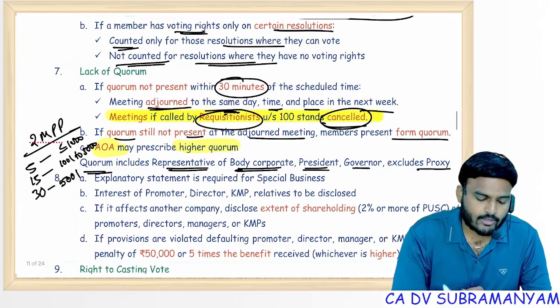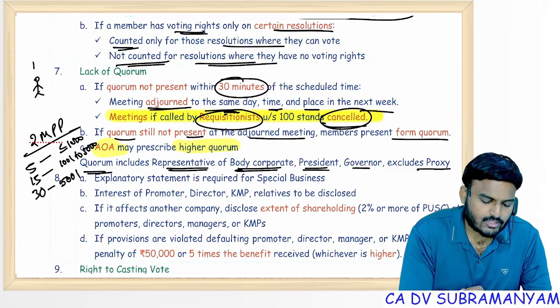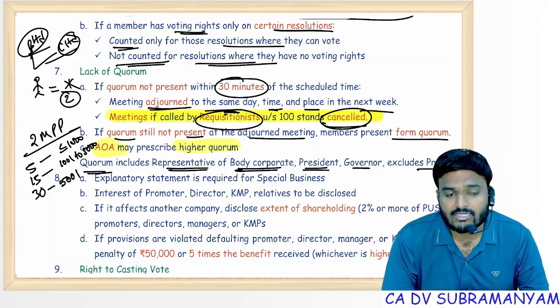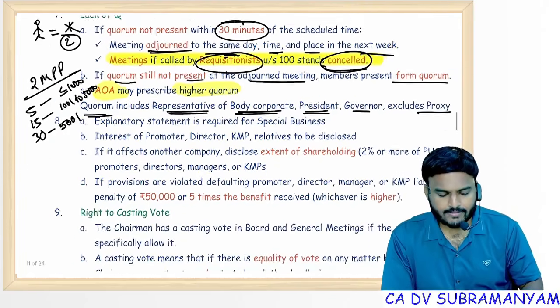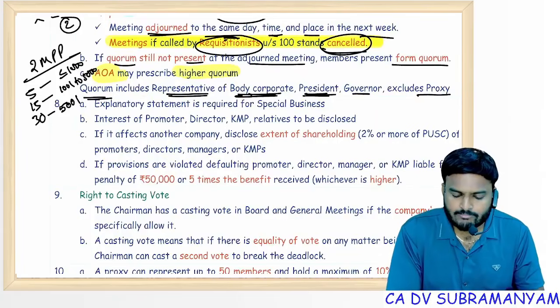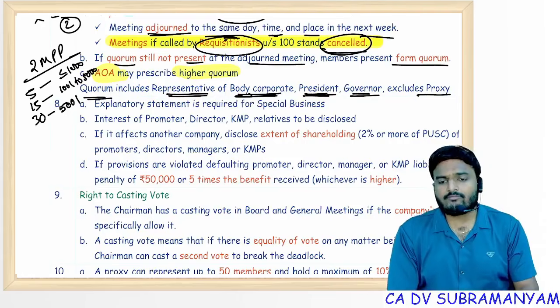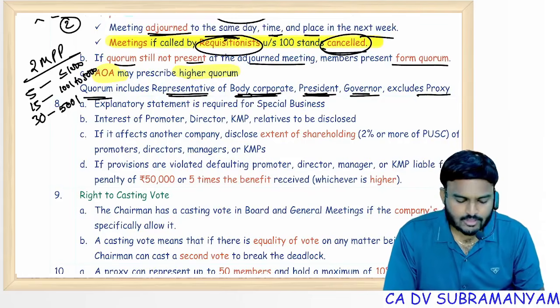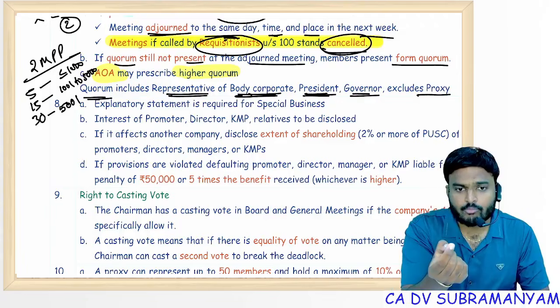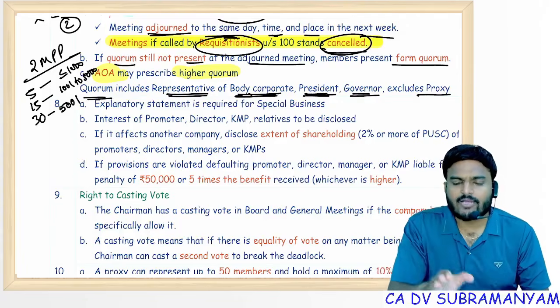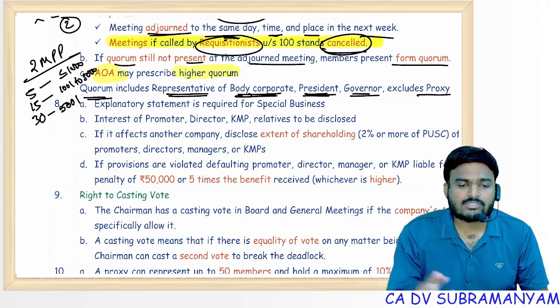Here the exceptional point is, suppose a person representing 2 body corporates, B Limited and C Limited, attends the AGM, he will be counted not as 1, he will be counted as 2, representing B Limited as well as C Limited. Count will be 2. And a representative of a body corporate, president, governor is deemed to be the member, not proxy. While counting quorum, proxies are excluded. Quorum should be present throughout the meeting, right? Exceptional point. Suppose for a few business items quorum is there, for remaining items quorum is not there. For remaining items, meeting is adjourned.